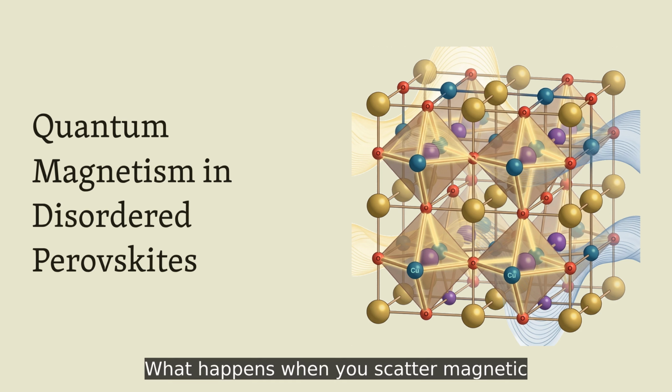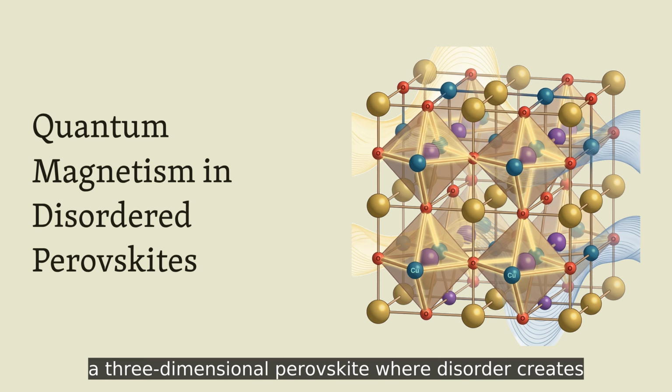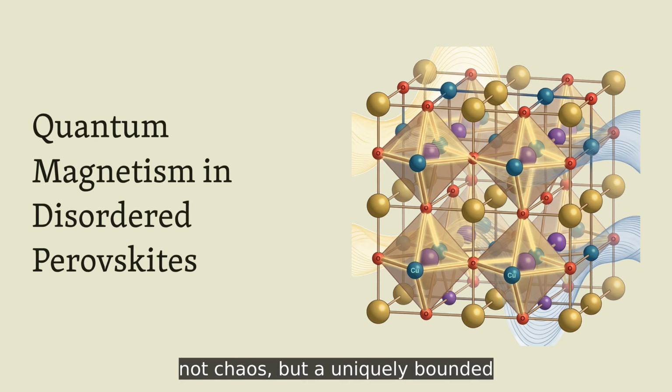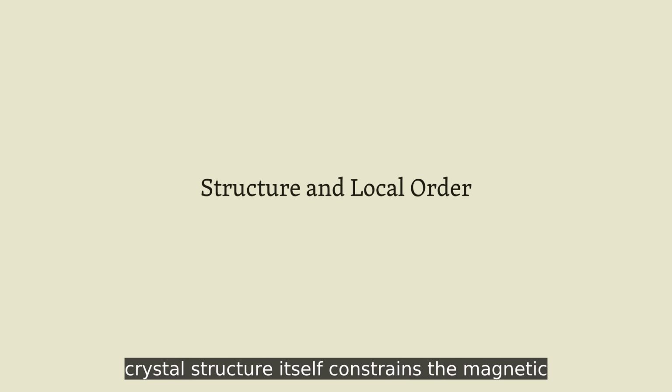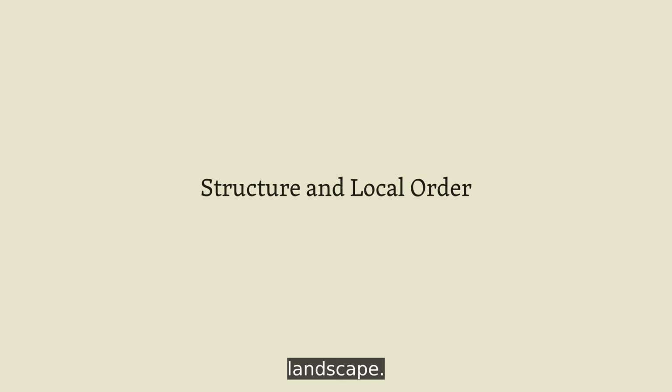What happens when you scatter magnetic and non-magnetic ions randomly through a crystal, yet find no magnetic order even near absolute zero? BaCu₁/₃Ta₂/₃O₃ is a three-dimensional perovskite where disorder creates not chaos but a uniquely bounded quantum singlet ground state. Let's start by examining how the crystal structure itself constrains the magnetic landscape.